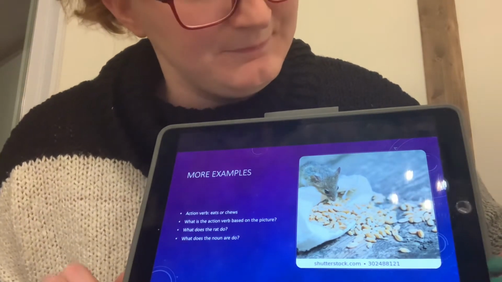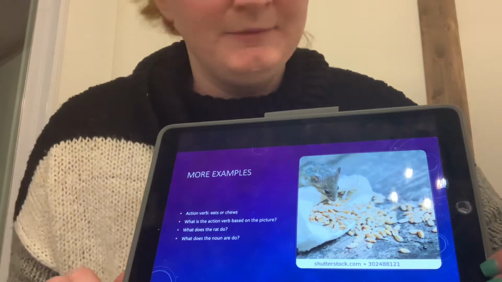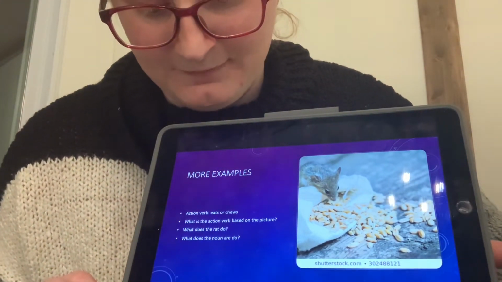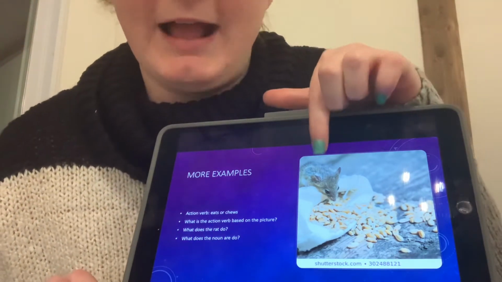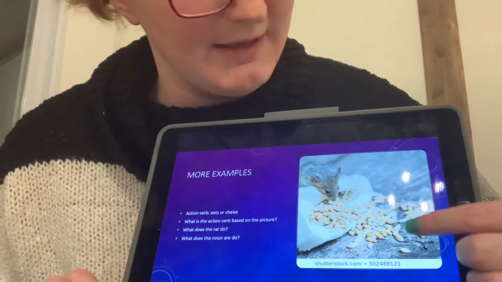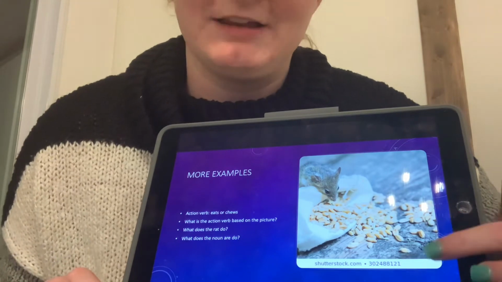Or what to do. So the rat would be eating or chewing. Those are the action verbs that I'm looking for. And so we see the noun, the rat, is doing the eating or doing the chewing. So our chewing and our eating is the action verb.